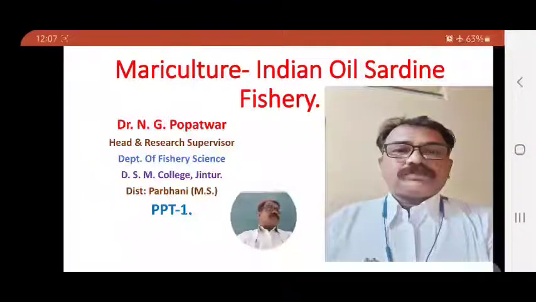The next point of this sardine fishery is distribution, where these fishes are distributed. The general distribution of sardine is reported along the coast of Somaliland, Mombasa, Seychelles, Gulf of Aden, Red Sea, Gulf of Oman, Persian Gulf, the coast of Pakistan, India, Sri Lanka, Malaysia, Indonesia, Philippines and Vietnam. In all these countries, sardines are found.